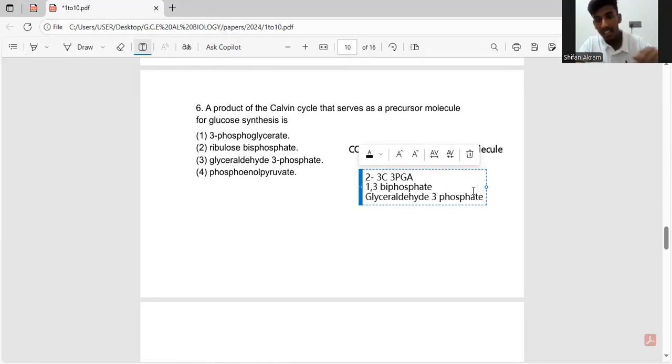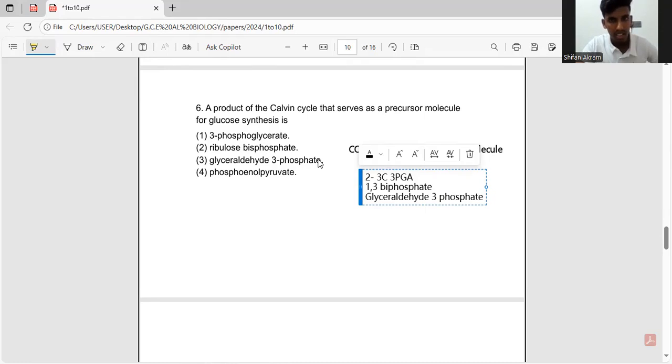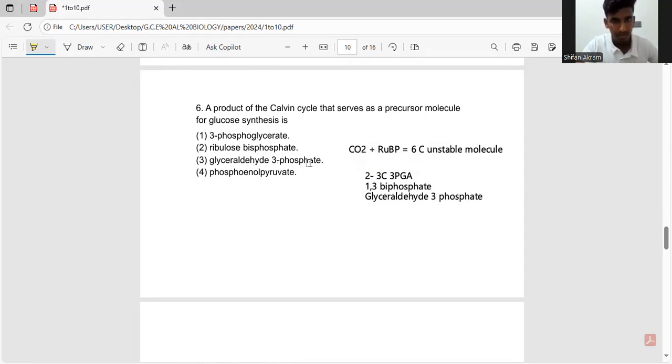So glyceraldehyde 3-phosphate is the final product, which also acts as the precursor molecule for glucose synthesis. So first let's highlight that. So that's the third answer.